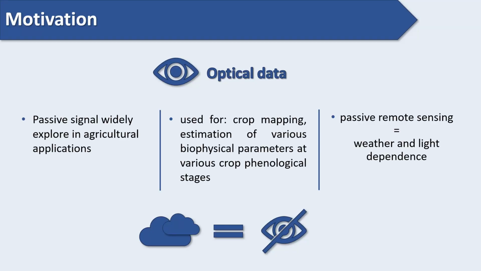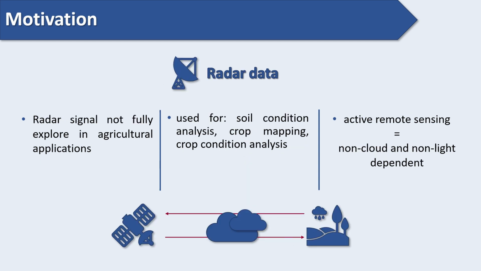Passive remote sensing signal is widely explored in agricultural applications. Examples of its application might be crop mapping or estimation of various biophysical parameters at various crop phenological stages. Unfortunately, this type of data is not perfect and its use is hampered by its dependence on weather conditions, mostly clouds and sunlight. A solution to this problem might be the application of radar data that is time and weather independent. However, radar data is still not fully investigated in regard to its relation with the development of vegetation.